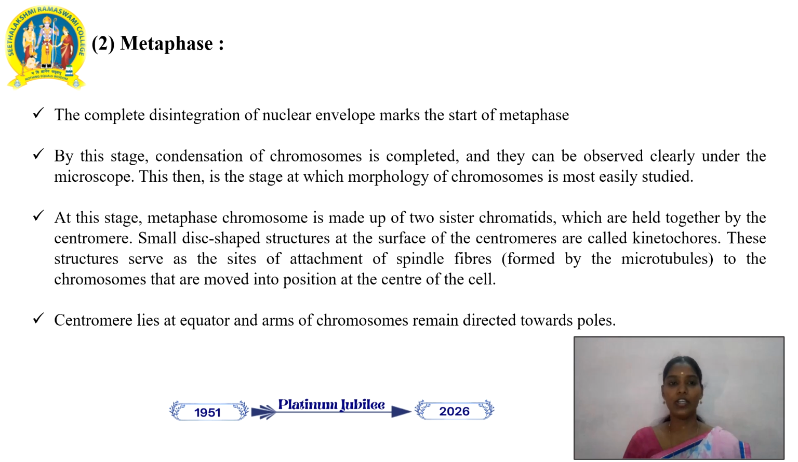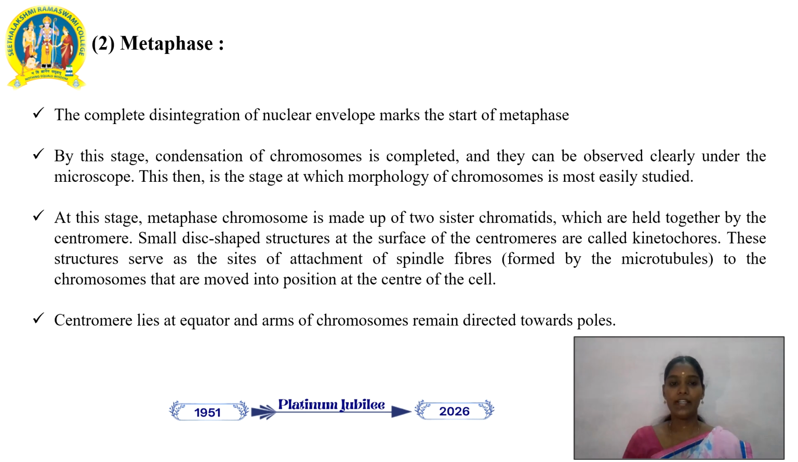The second stage is called metaphase. The complete disintegration of the nuclear envelope marks the start of metaphase. By this stage, the condensation of chromosomes is completed and they can be observed clearly under the microscope. This is the stage at which the morphology of chromosomes is most easily studied through the microscope.